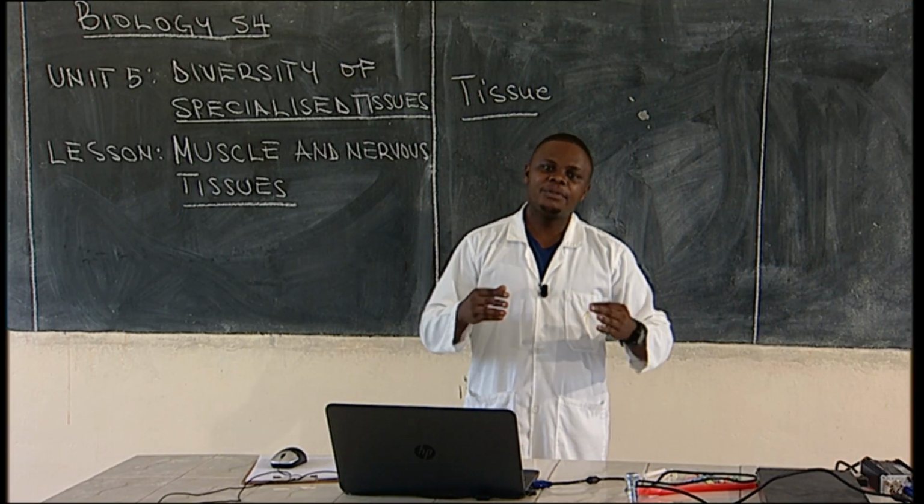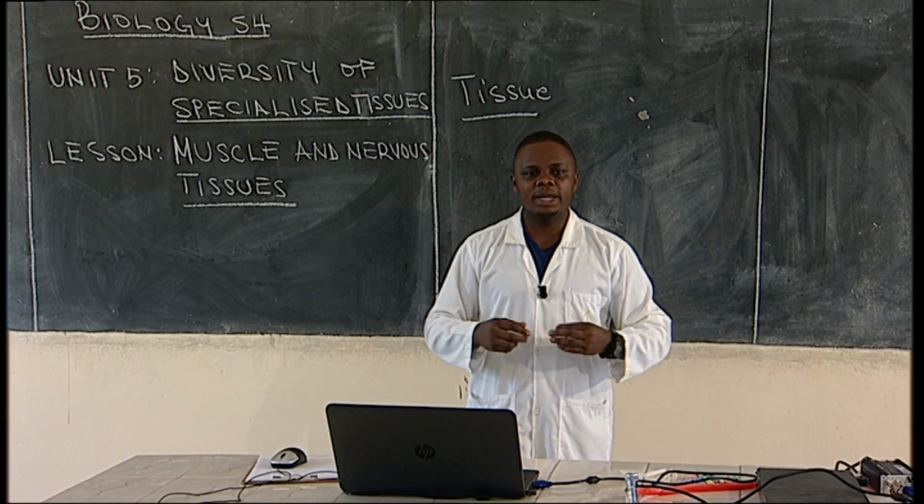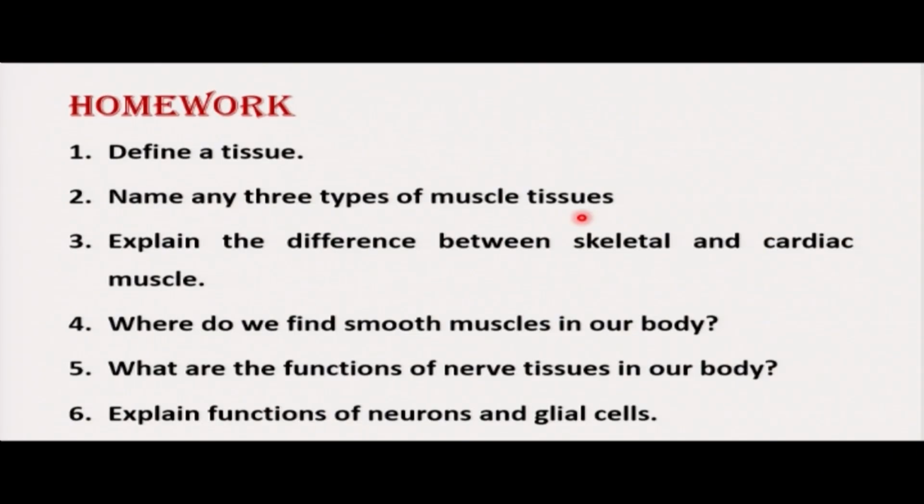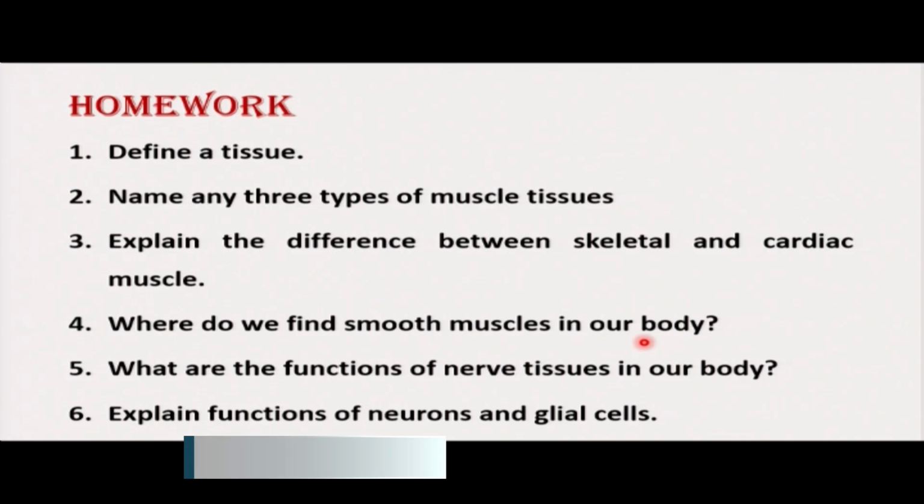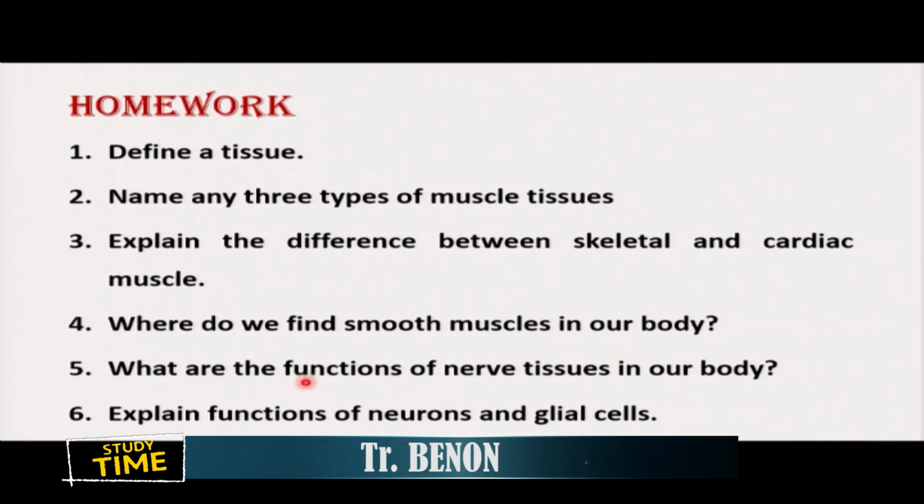Dear students, before we wind up, let us have homework to test our level of understanding. Question number 1, define a tissue, because I've talked about tissues. Question number 2, name 3 types of muscle tissues. Question number 3, explain differences between skeletal and cardiac muscle. Question number 4, where do we find smooth muscles in our body? Question number 5, what are the functions of nerve tissues in the body?